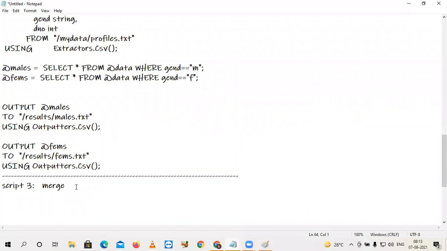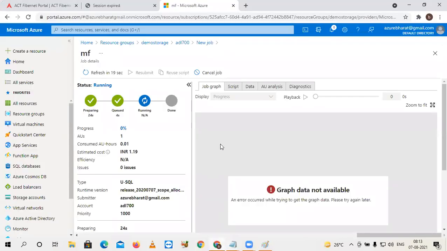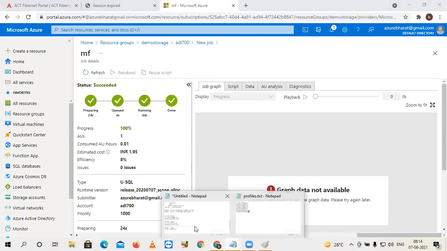Actually, we have two separate files. One is profiles. Second one is profiles2. So please check the data of those files. Okay, here the previous job is almost in the running phase. Please wait for this. Okay, all phases completed for your second job.